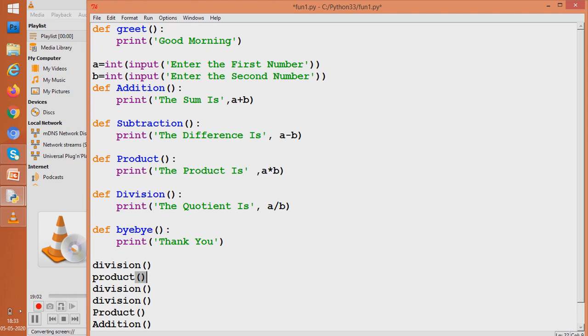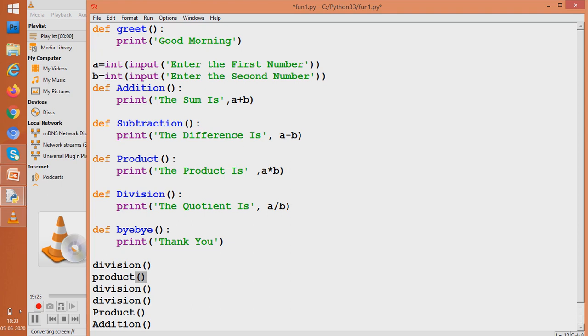So you can well see functions have given us a lot of flexibility. Whenever you want, you can run a given part of the program. You can even run it more than once. So once you have written it, you are using it more than once. So these are a few benefits.